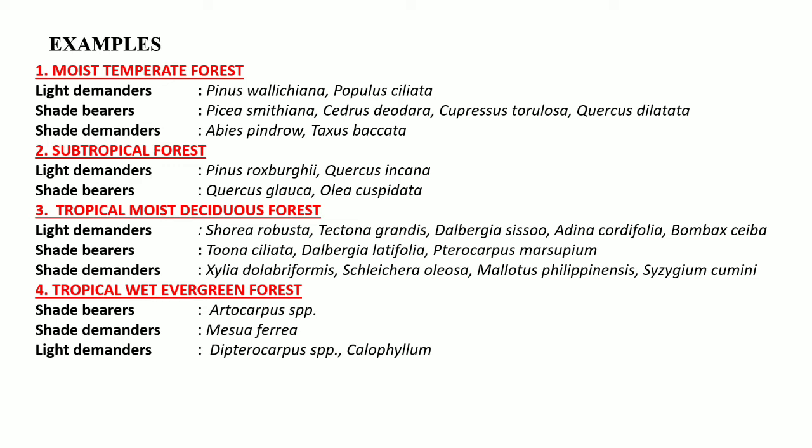Okay, so first of all, we have the moist temperate forest. Here the light demander species are Pinus wallichiana and Populus ciliata. Shade bearer species are Picea smithiana, Cedrus deodara, Cupressus torulosa, and Quercus dilatata. And shade demander species are Abies pindrow and Taxus baccata. So you can go through these species. I cannot dictate all these. Okay, so you can pause this video and write down these tree species.